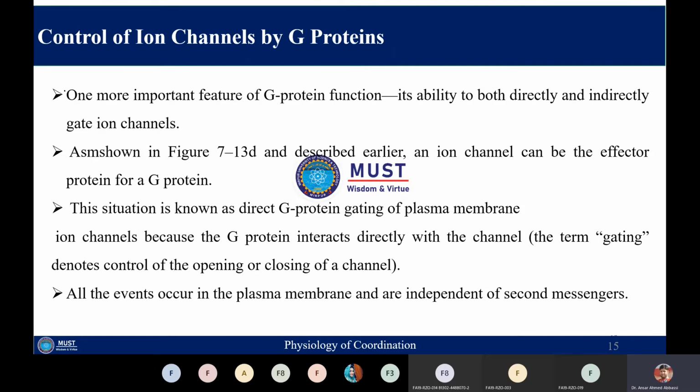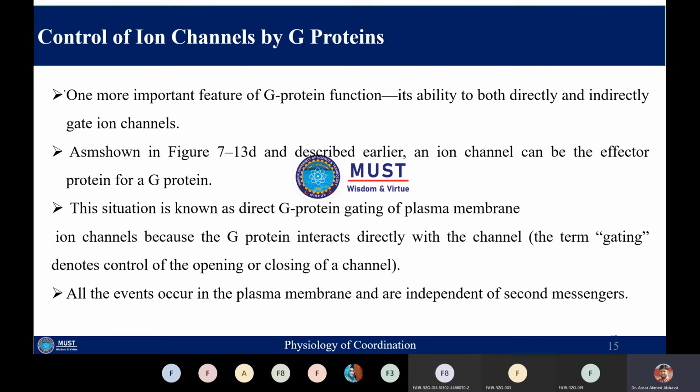So how can this G protein control the ion channels? Another important function of the G protein is that in the previous example, the G protein was activating the effector molecule, which is basically behaving as an enzyme. And we discussed in the previous lecture that G protein can activate both kinds of effector molecule.